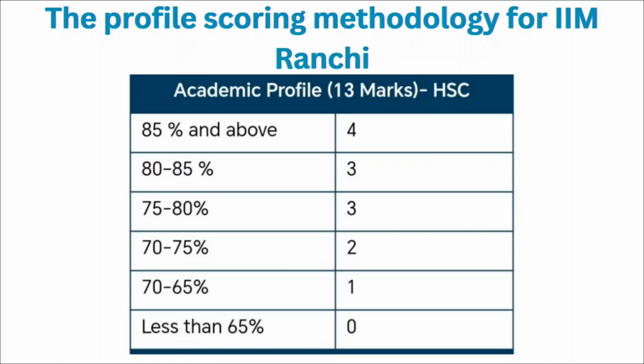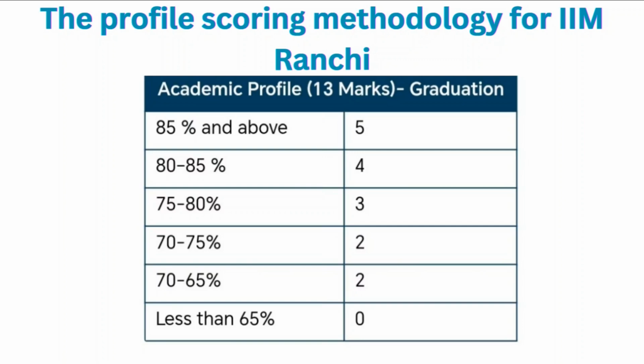And for the academic profile for graduation, there are 13 marks. If your graduation score is 85% or above, you will be given 5 marks. For 80% to 85%, there are 4 marks. For 75 to 80%, there are 3 marks. For 70 to 75%, there are 2 marks. For 65 to 70%, there are 2 marks.